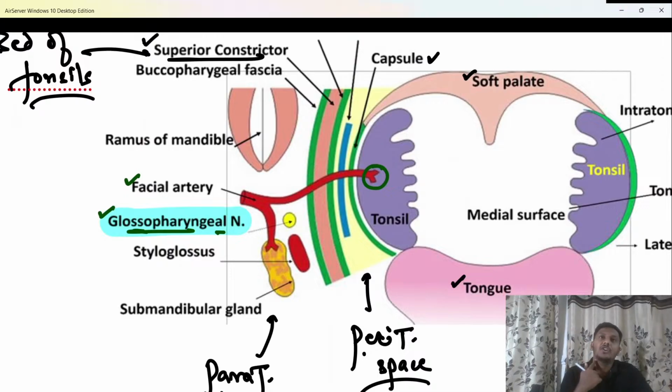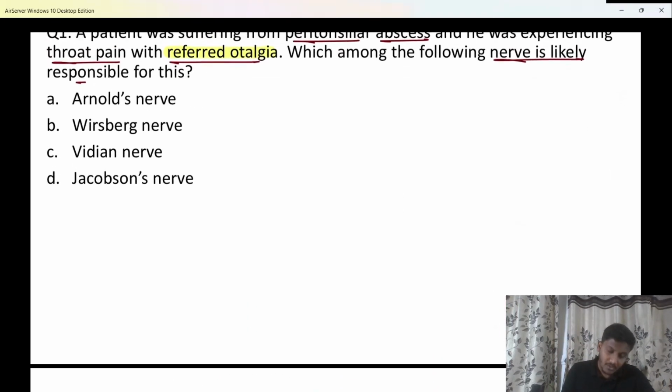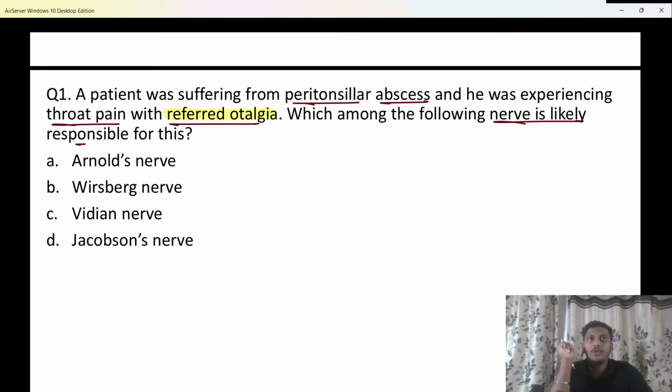Even if the glossopharyngeal nerve is irritated in the throat, due to which the patient is having throat pain, we know one branch of the glossopharyngeal nerve also goes and supplies the middle ear. We know the middle ear is known as the tympanum, therefore that tympanic branch of the glossopharyngeal nerve which supplies the middle ear is known as, anybody? What is that tympanic branch of the glossopharyngeal nerve which supplies the middle ear called?